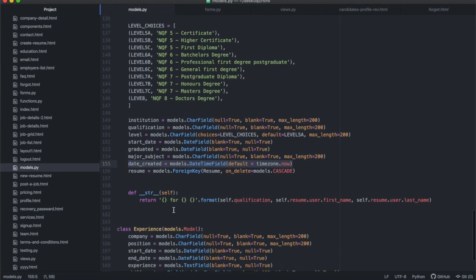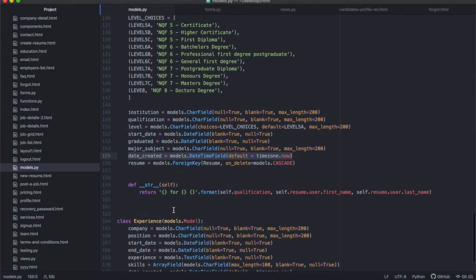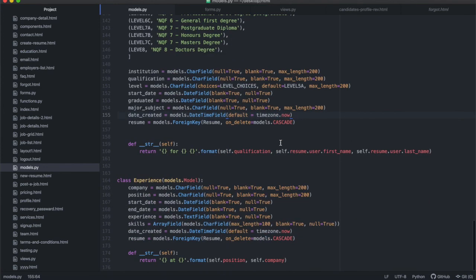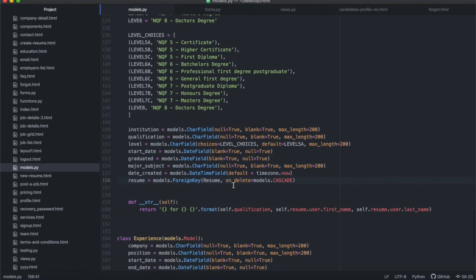And we don't have all of what we had before, overriding the save method and all of the other things, like the slug field. We're not going to do any of that because as we create the education class, we're going to be creating it with a foreign key of resume. So every time we create the education, we have to create it for a certain resume.